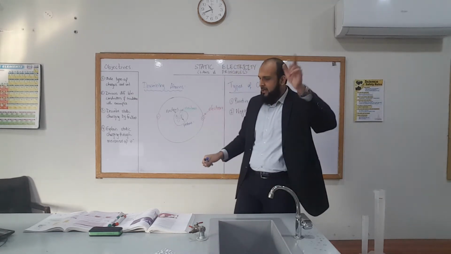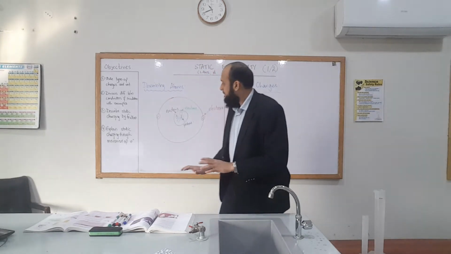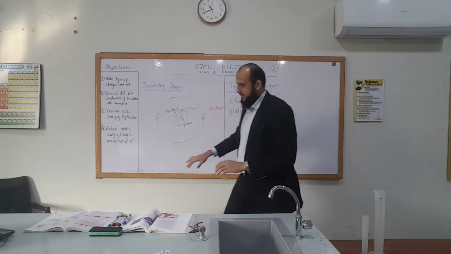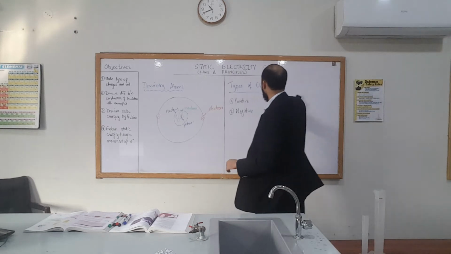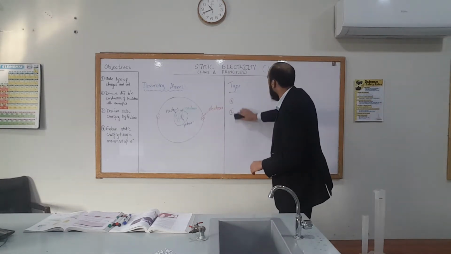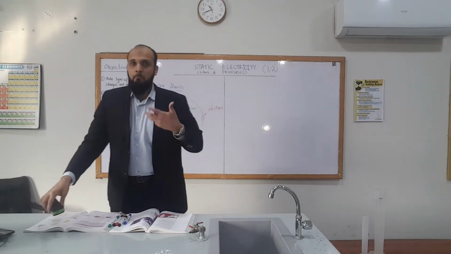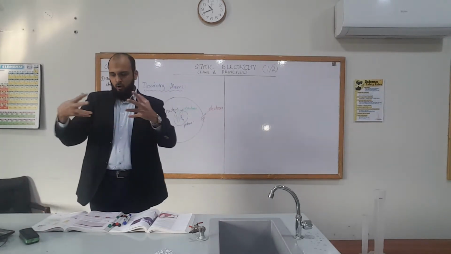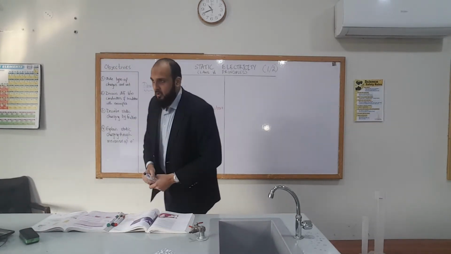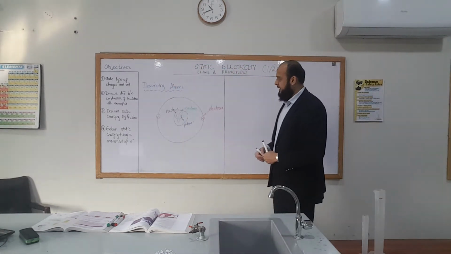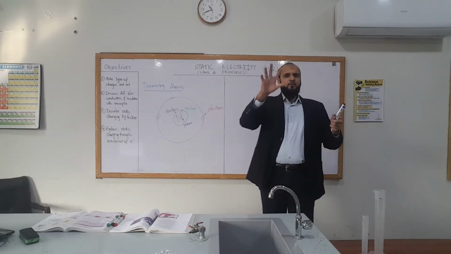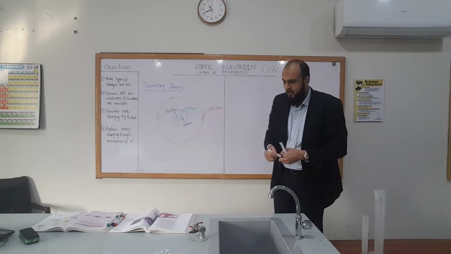Alright, so keep that in your head now. There are different ways in which these combinations work, in which these bonds work. Bonds is combination, right? So in particular, we're interested in two different types of materials and the way they're made up.